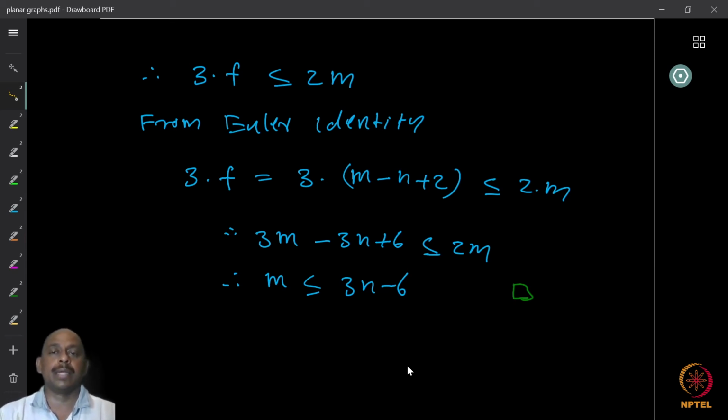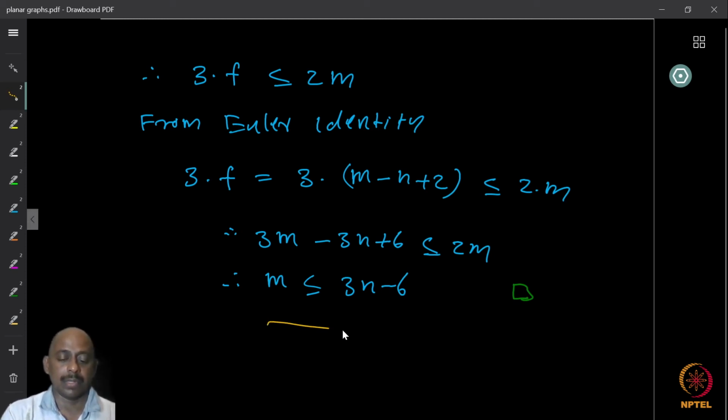So now we get a relation between m and n: transferring m to the left and the number of vertices to the right, you will get that 3m minus 2m, which is m, is less than or equal to 3n minus 6. This is the identity that we were looking for.